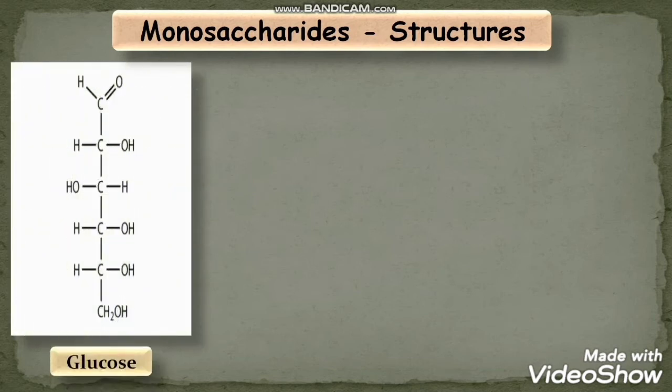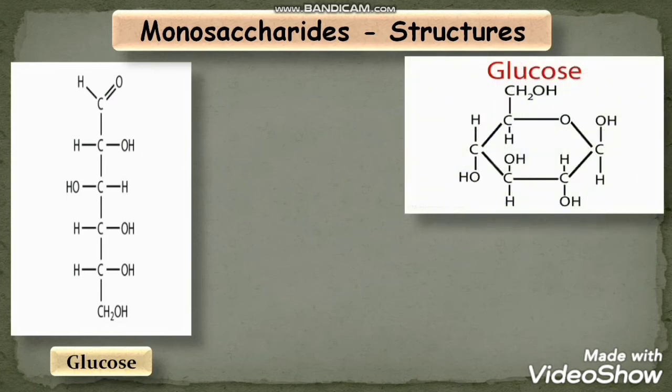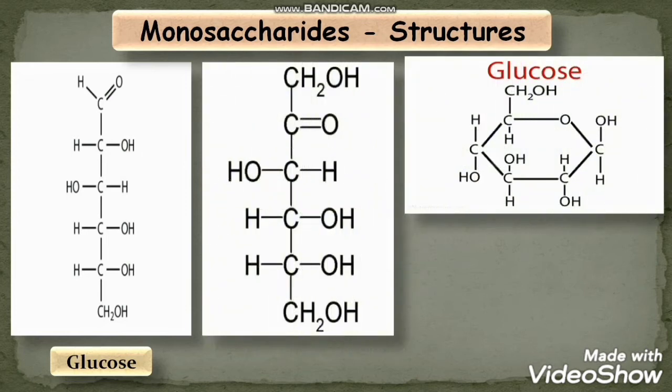This is the structure of glucose. You can see the 6 carbon atoms. On the top, you can see the CHO group is present, which is the aldehyde group. And at the bottom, CH2OH. The remaining carbons are attached with H and OH, but only at the third position, the OH is on the left side. This is another structure for the glucose molecule.